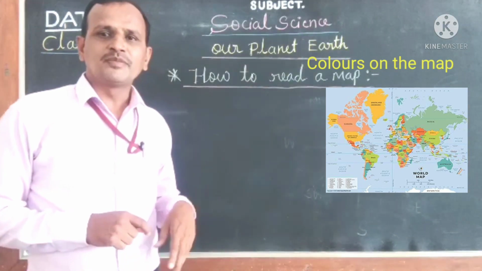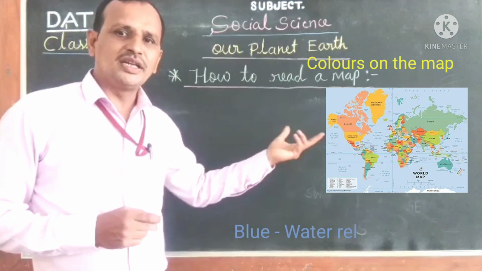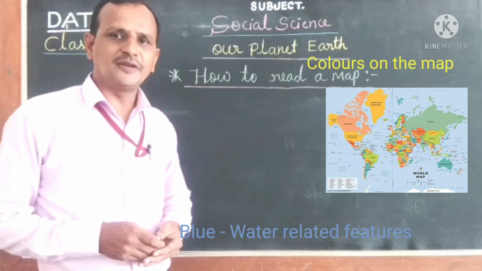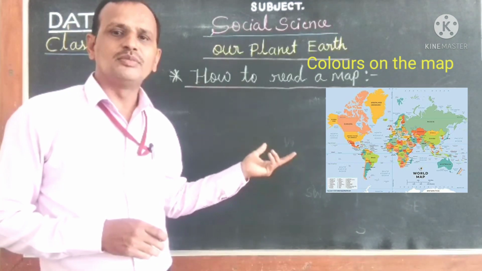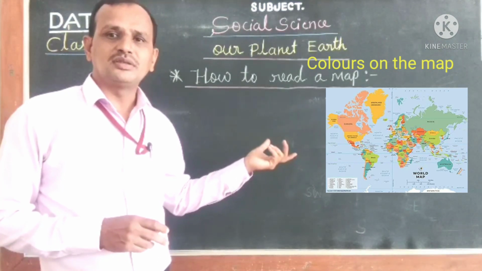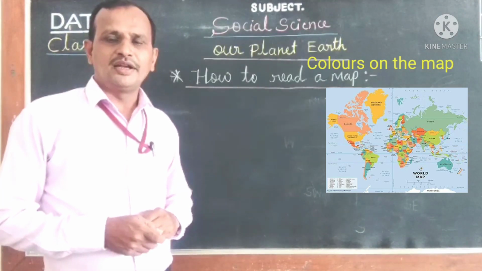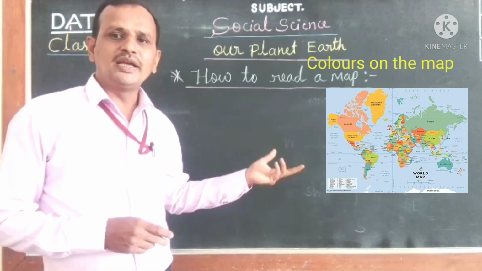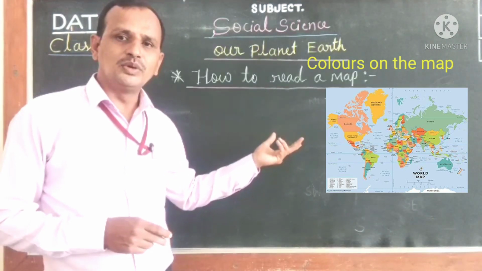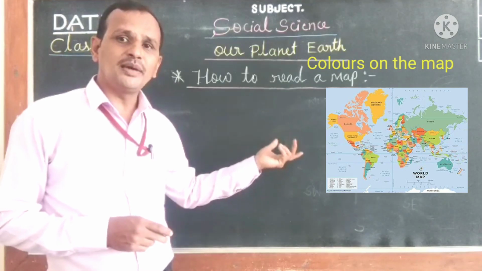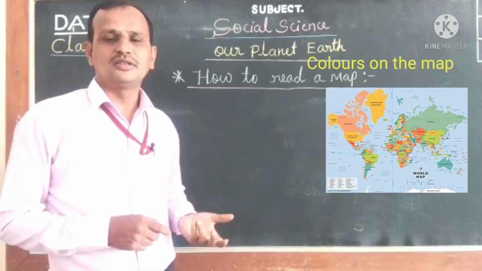For example, the blue color on the map indicates water related features, isn't it children? Blue color indicates which features? The water related features. And if a blue line is running through the map, that indicates rivers on the earth.